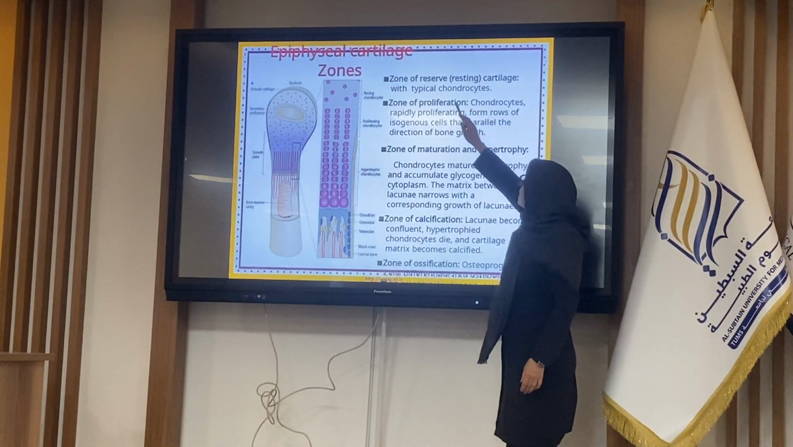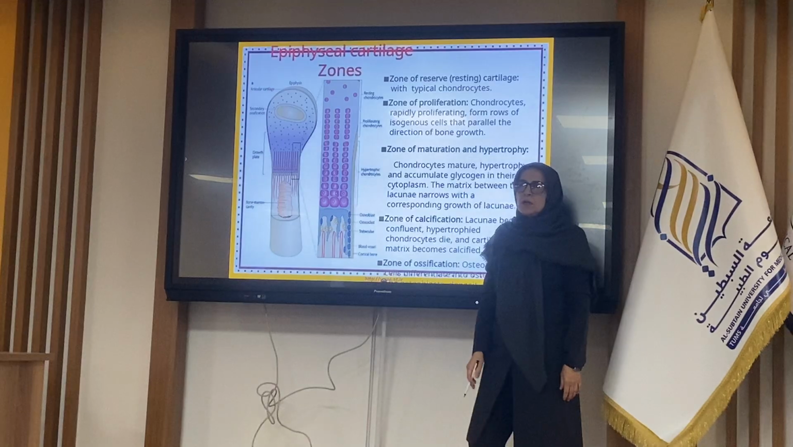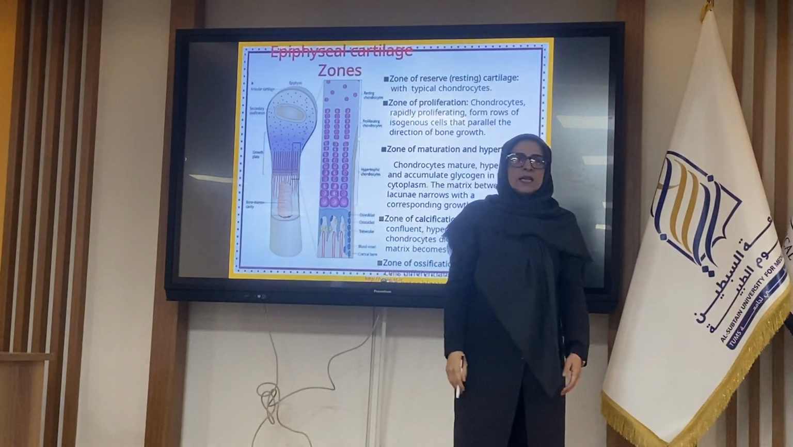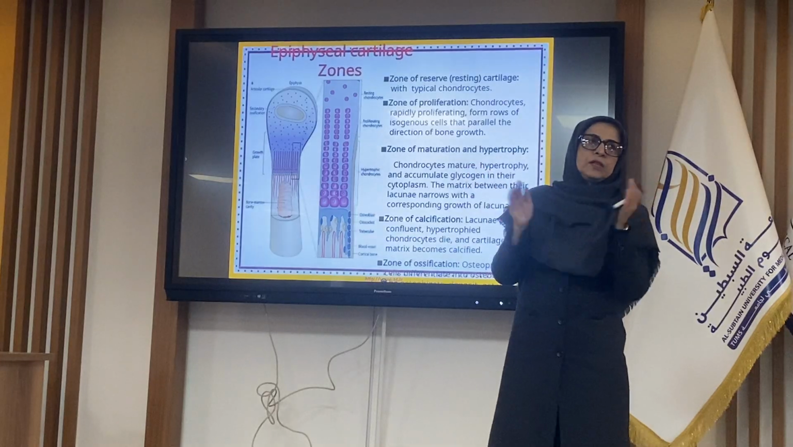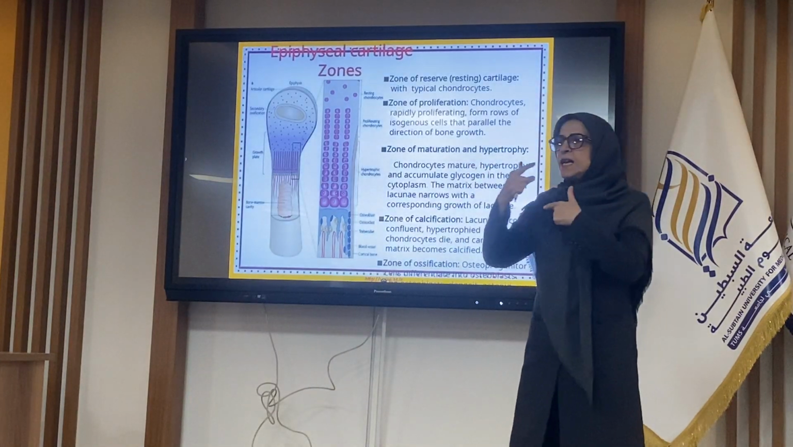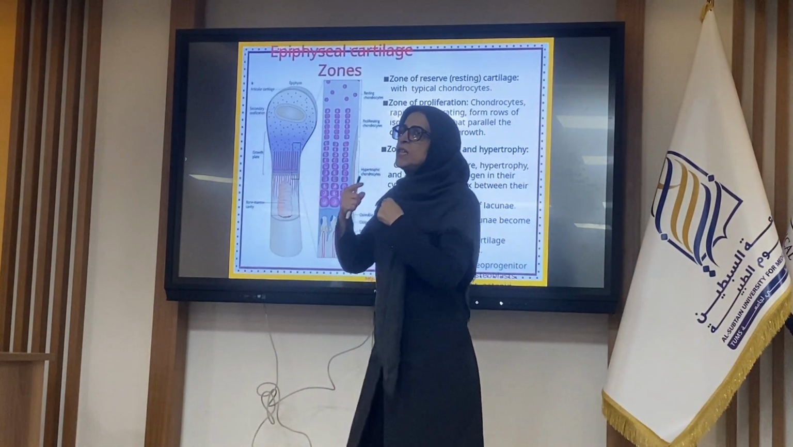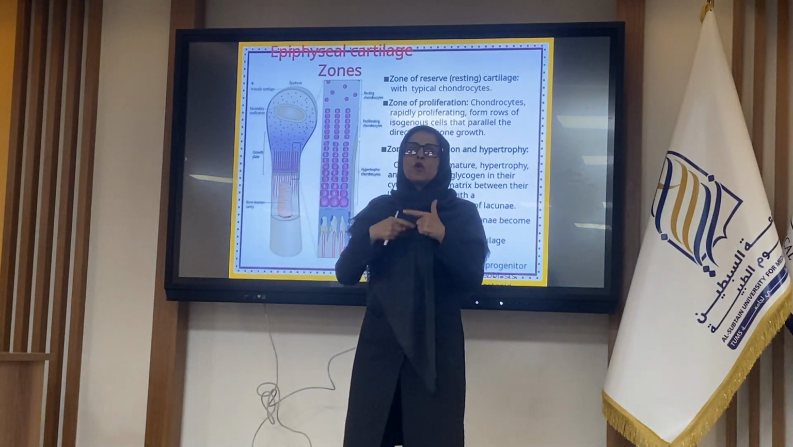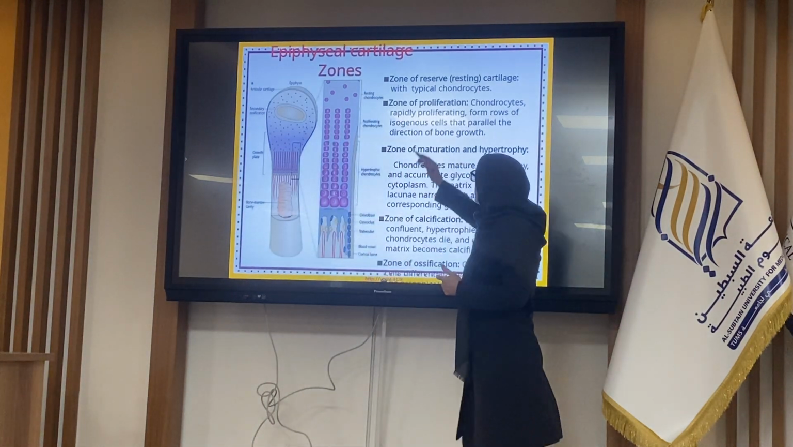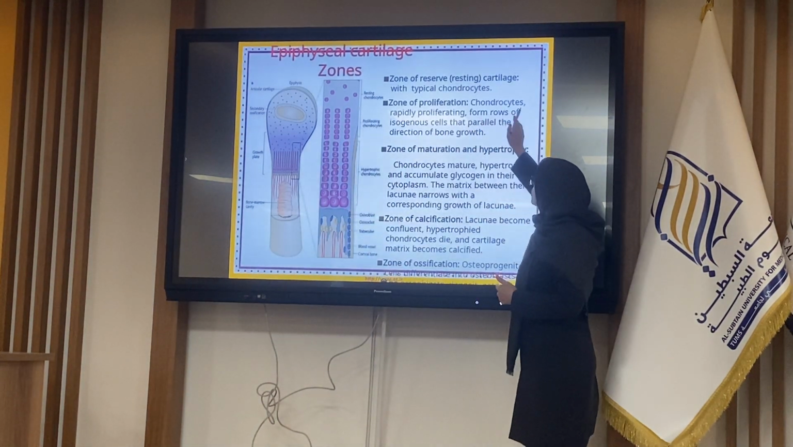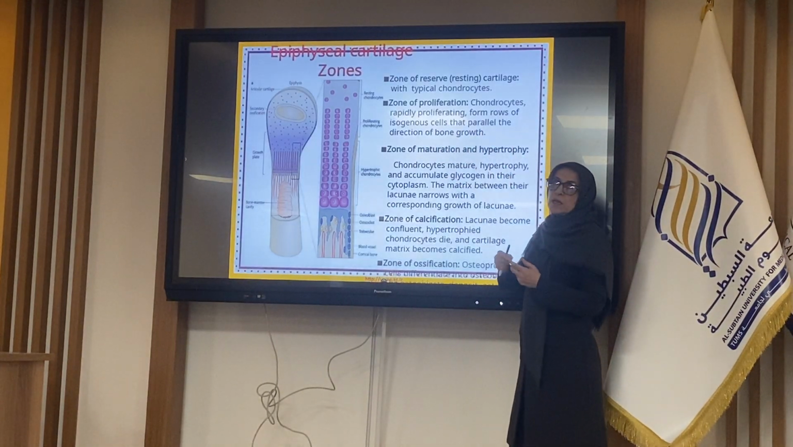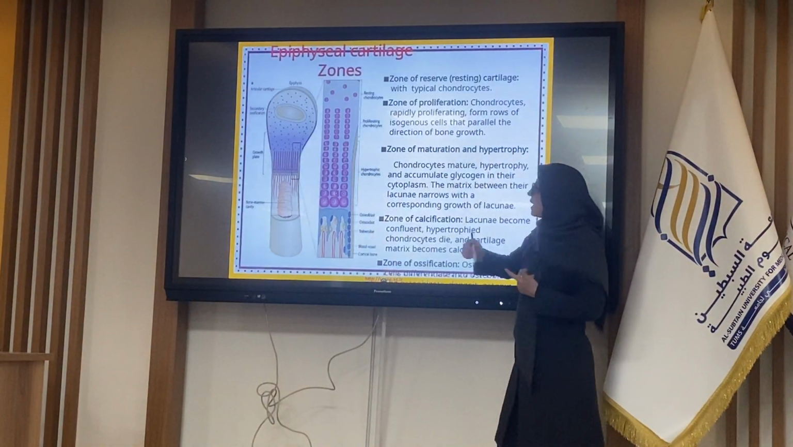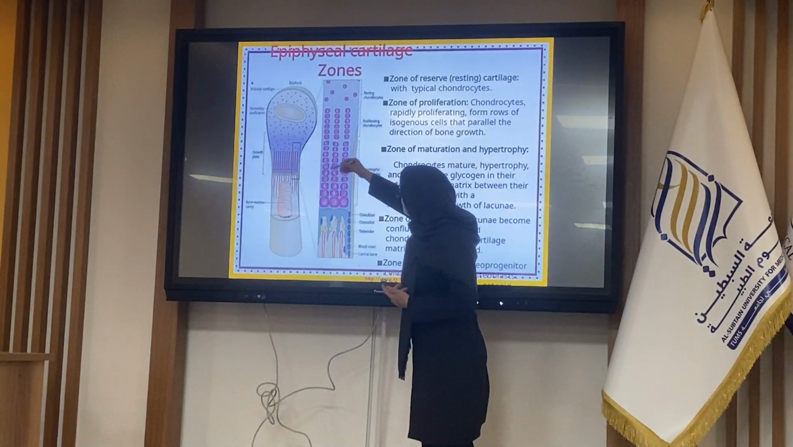Zone of reservation or resting. Chondrocytes are in the resting phase. They are asleep without any activity. Then they start increasing their number. Proliferation zone: chondrocytes rapidly proliferate, increase their number, and form rows of chondrocytes.